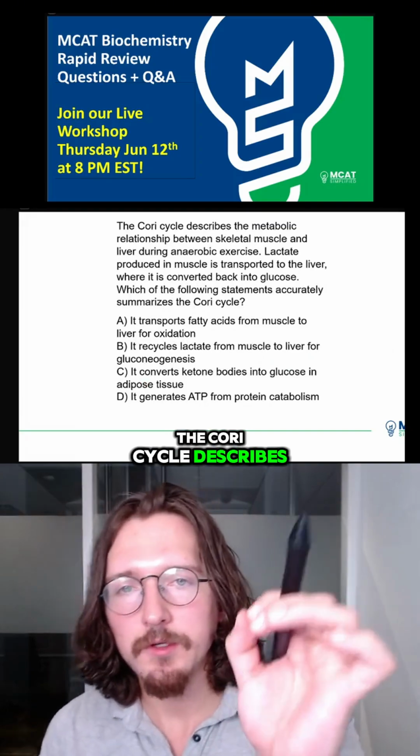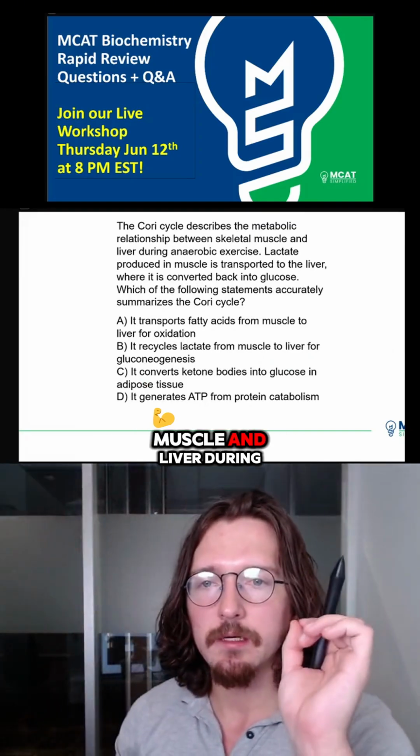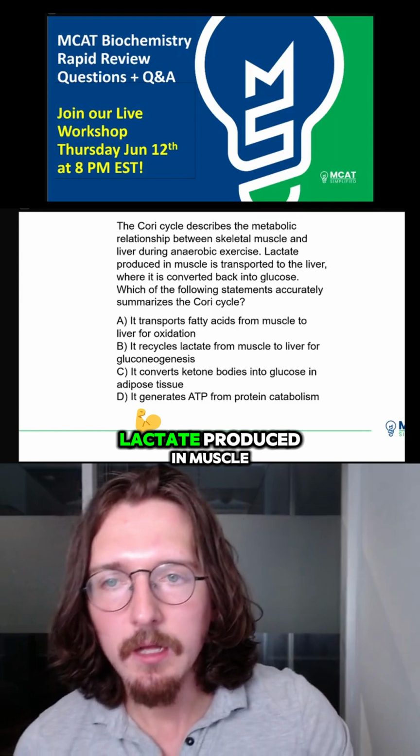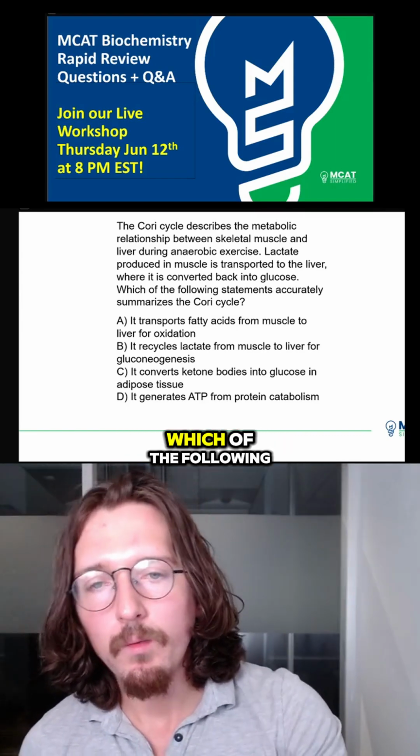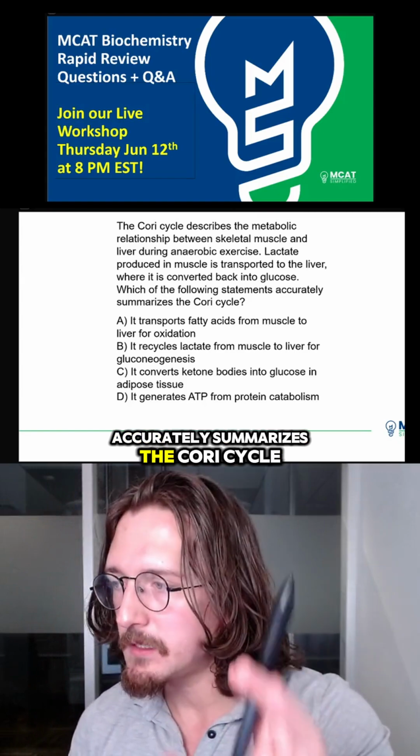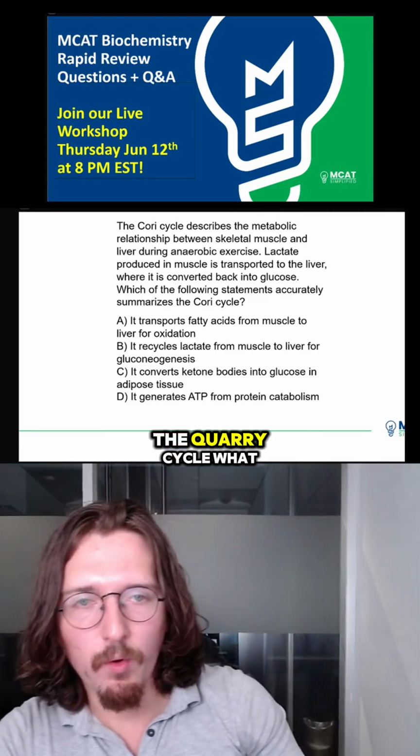The Quarry cycle describes the metabolic relationship between skeletal muscle and liver during anaerobic exercise. Lactate produced in muscle is transported to the liver, where it is converted back into glucose. Which of the following accurately summarizes the Quarry cycle? So the Quarry cycle, what is happening?